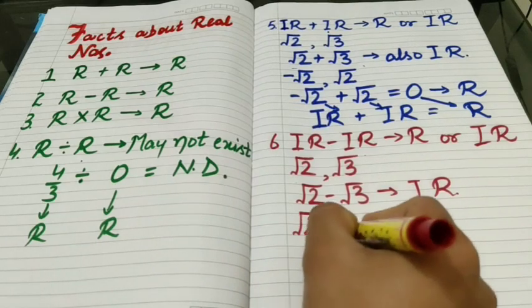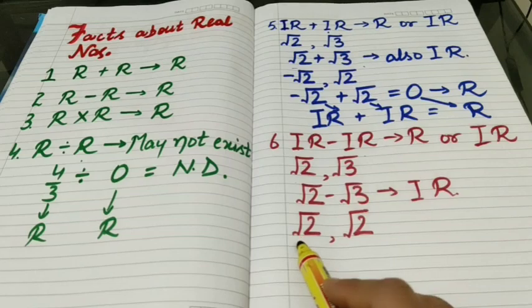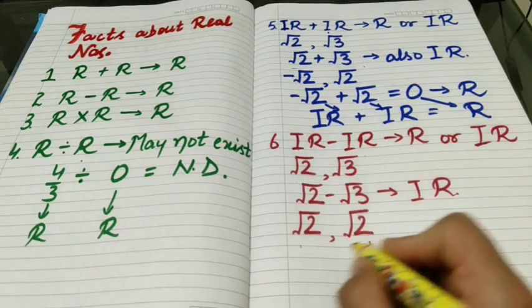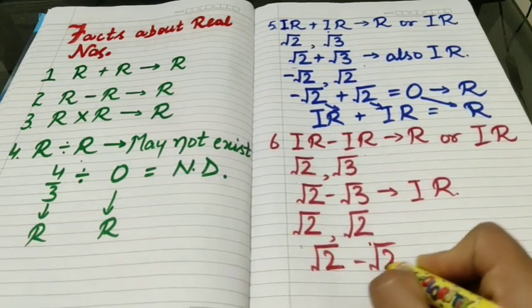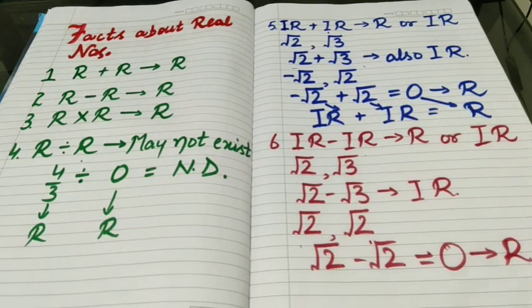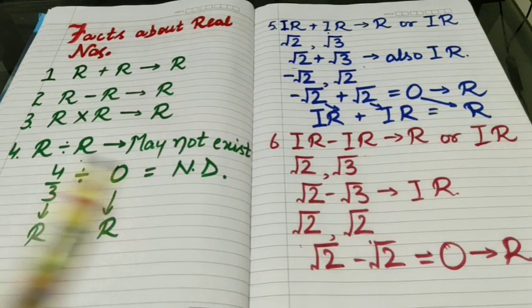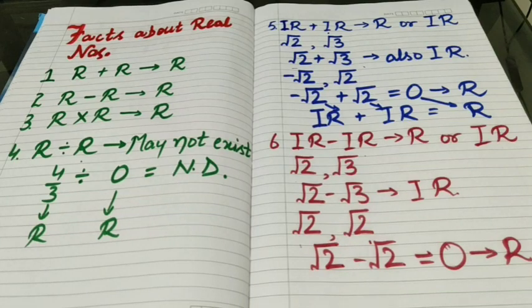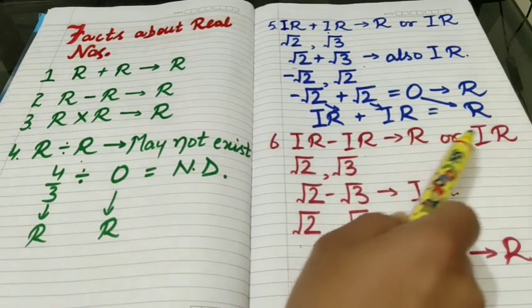Why? Square root of 2 is irrational. If we subtract square root of 2 from square root of 2, both of these are irrational, and if we subtract these two, what do we get? Square root of 2 minus square root of 2 equals 0, which is rational. Means difference of two irrational numbers may be rational as well, but the condition is both of these irrational numbers should be the same. That is why we can make the statement that difference of two irrational numbers may be rational as well as irrational.